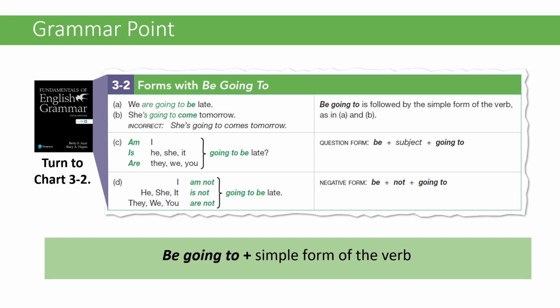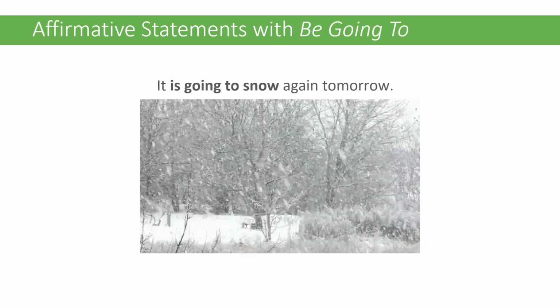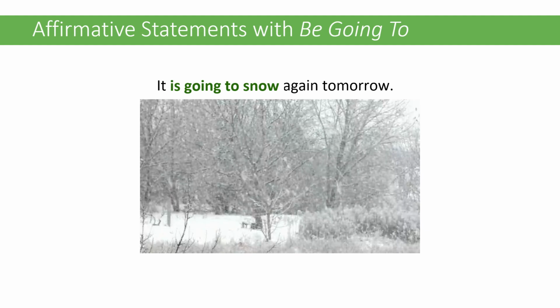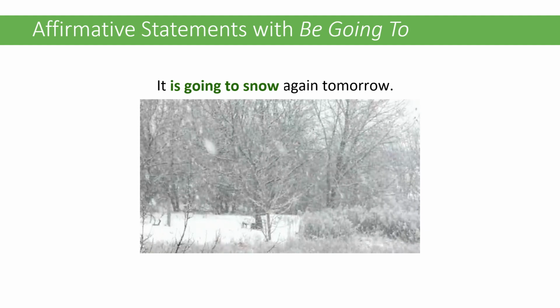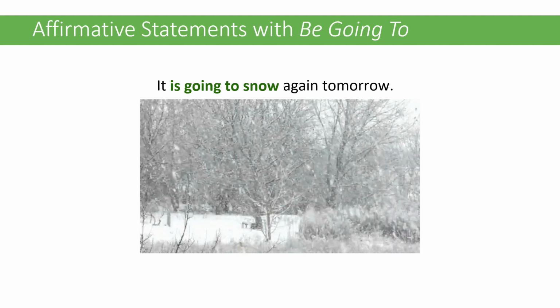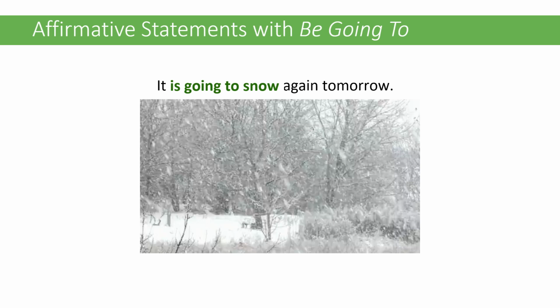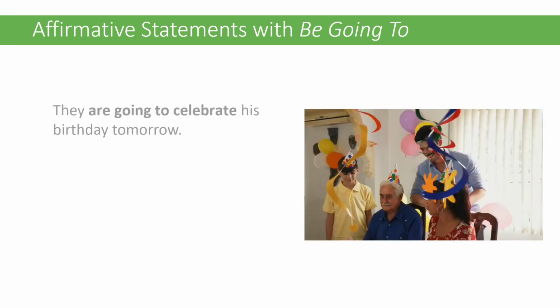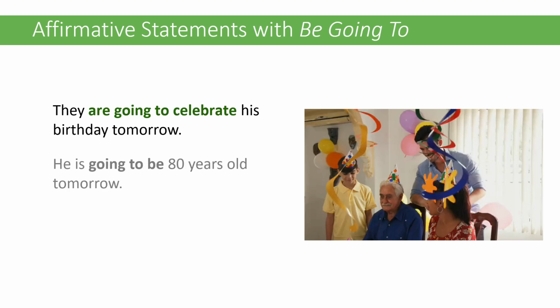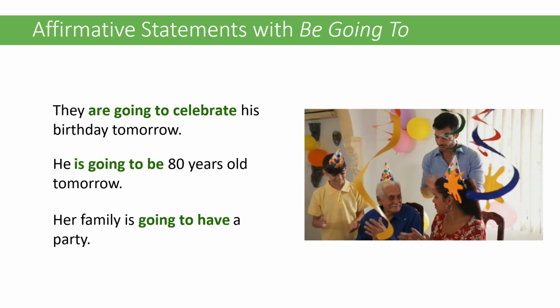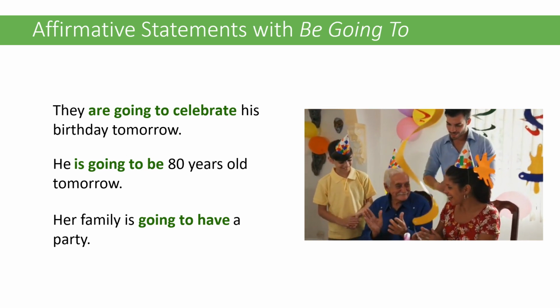So here are some examples. It is going to snow again tomorrow. In this one, the simple form of the verb is snow, not snows or snowing or snowed. They're going to celebrate his birthday tomorrow, right? Celebrate. He is going to be 80 years old. Her family is going to have a party.